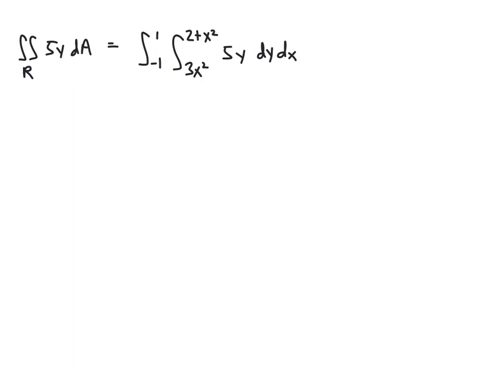So this is just substituting everything into our integral, and now we need to compute this integral. So we need an antiderivative of 5y in terms of y, so that would be 5y squared over 2. And we're going to evaluate that from 3x squared to 2 plus x squared.